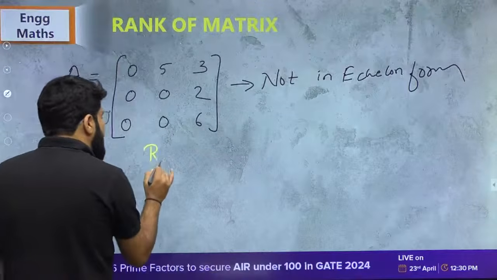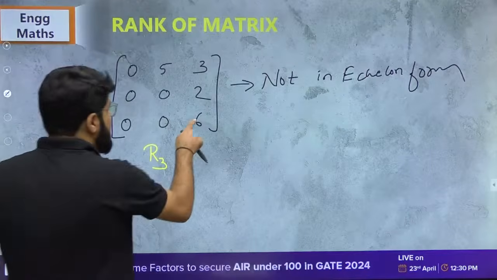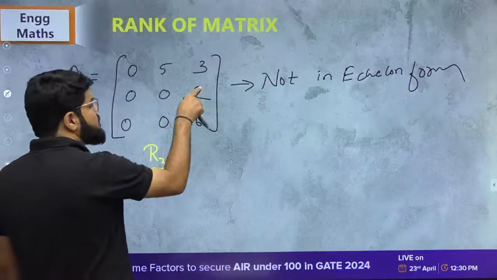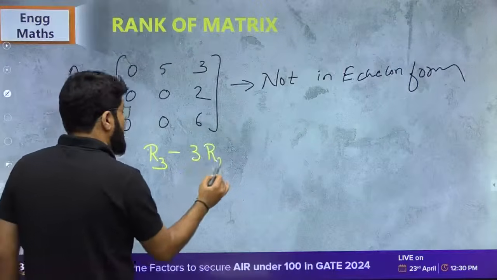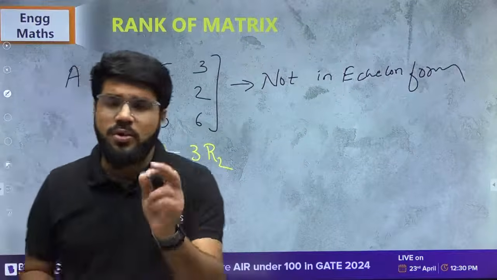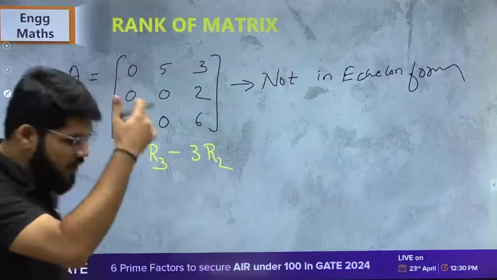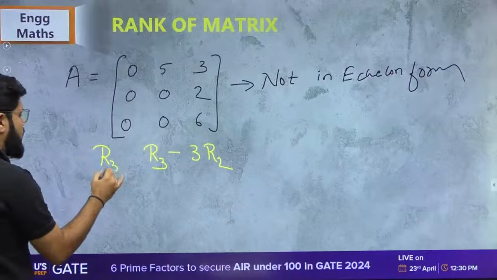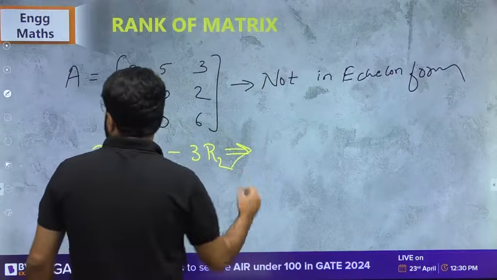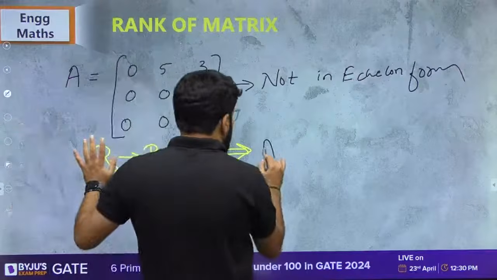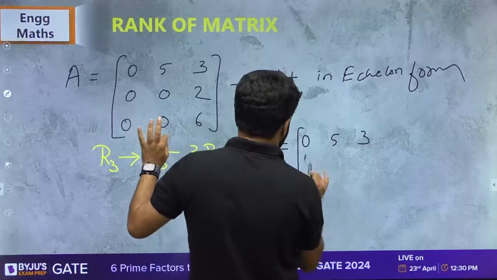What I am going to do is take the R3. 6 minus 3 twos will become 0, na? So minus 3R2. Whatever operation you apply, you apply on the row. You cannot apply on a single element. I'm going to write R3 is R3 minus 3R2, and doing this, the matrix A that you get is 0, 5, 3, 0, 0, 2.